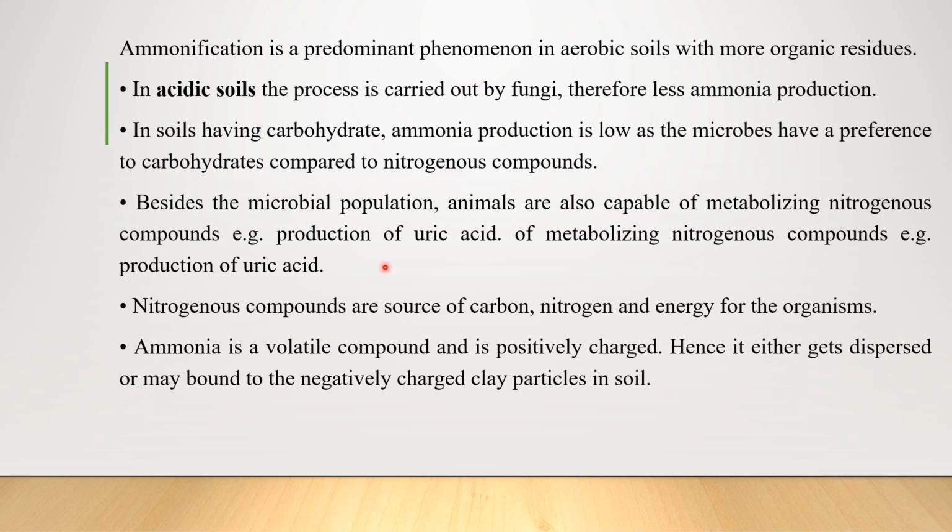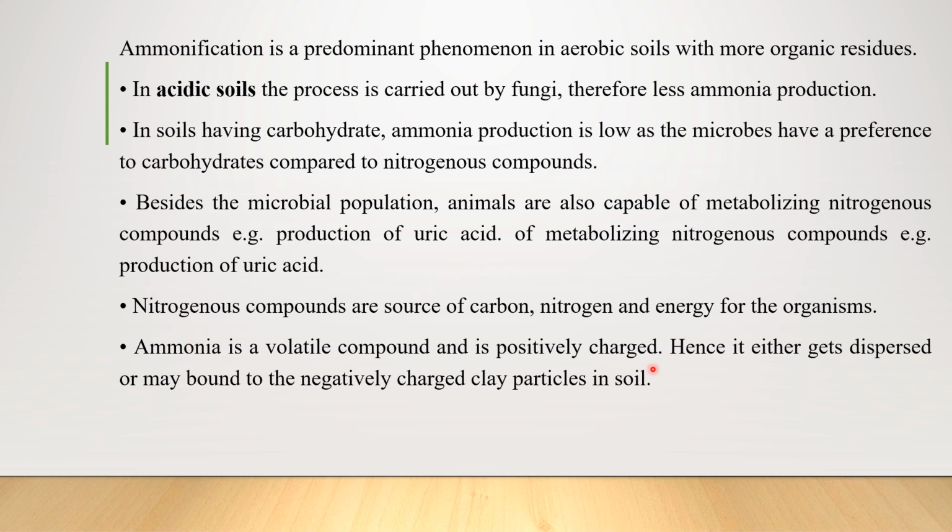Next, microbial populations and animals are all capable of metabolizing nitrogenous compounds. Some of the microbes can metabolize the uric acid which is produced by the higher forms. Some animals also produce uric acid during the process of metabolism.